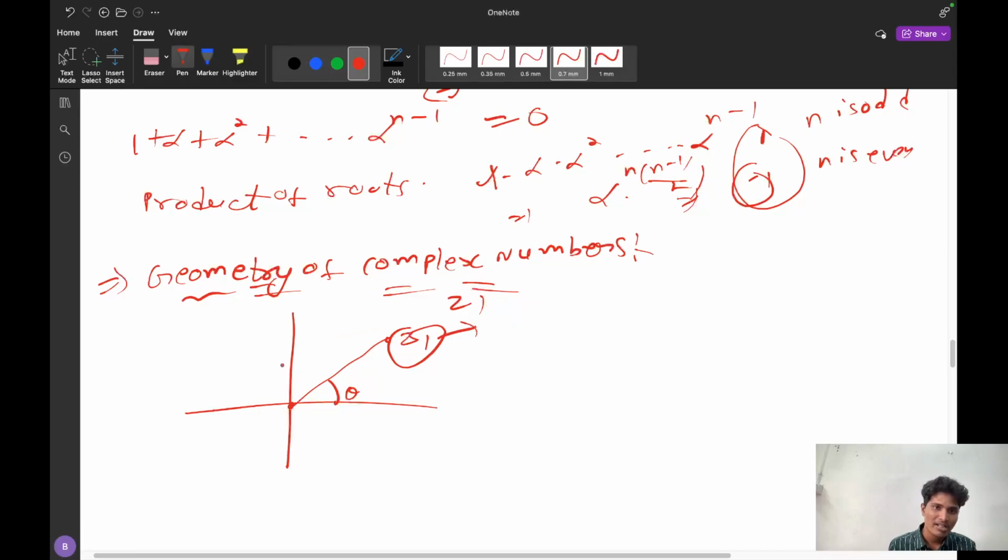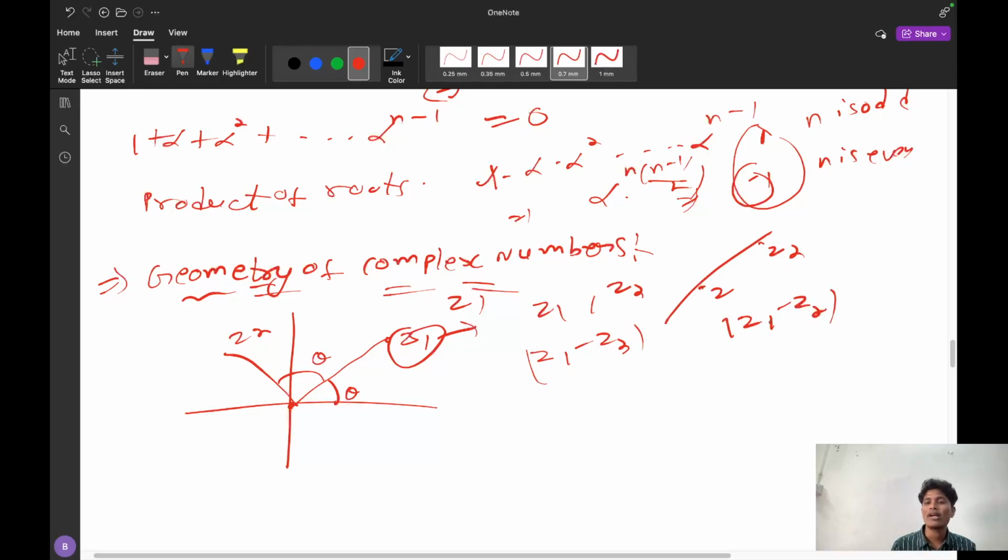That is, this is z1 and suppose there is a z2. Different complex numbers will undergo different operations. That is, the difference of the angle and some more operations will be performed. That is, z1 is here, and the difference z1 minus z2 will give the distance. What is the actual distance? That is from z1 to z2. If I do z1 minus z2, this is the distance between z1 and z2. This is the important thing you have to understand. Suppose this is z1 and this is z2. If I take the modulus of z1 minus z2, what am I getting? I am getting the distance between z1 and z2.